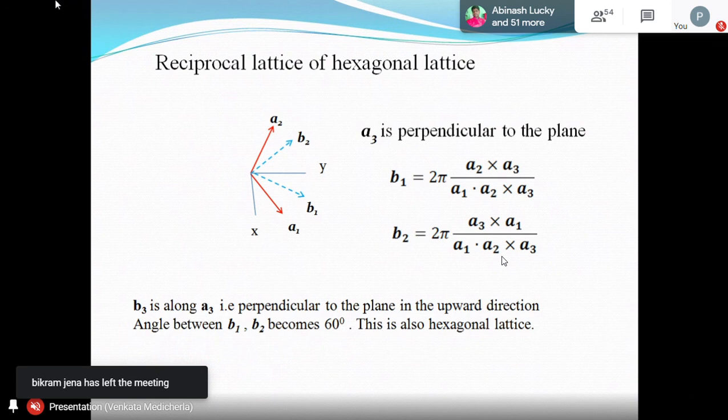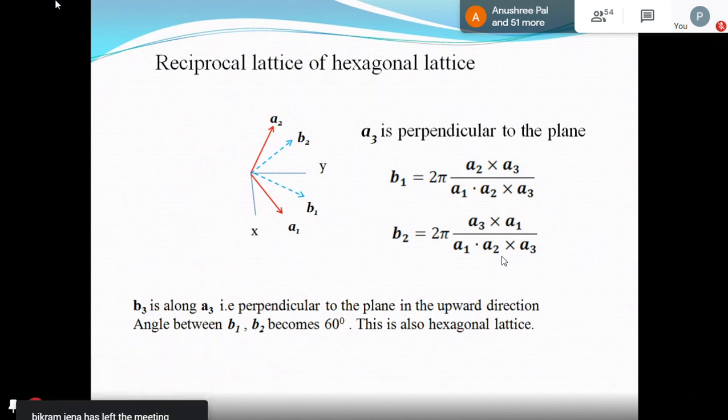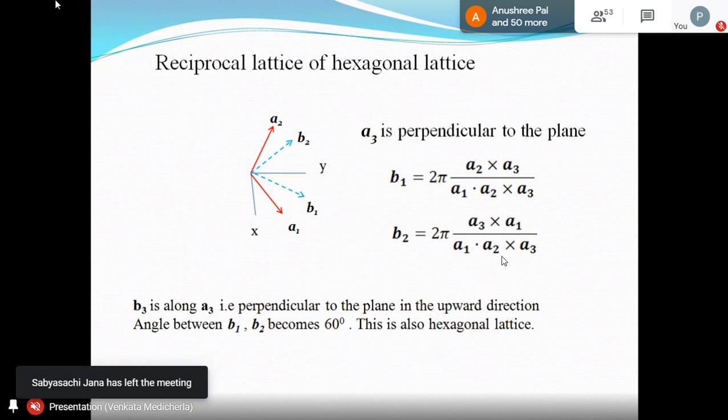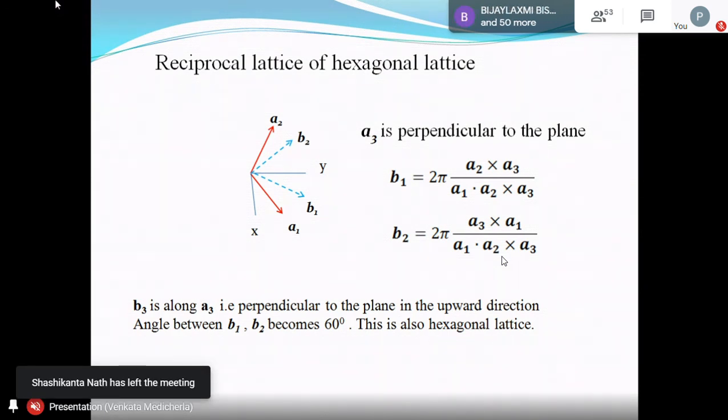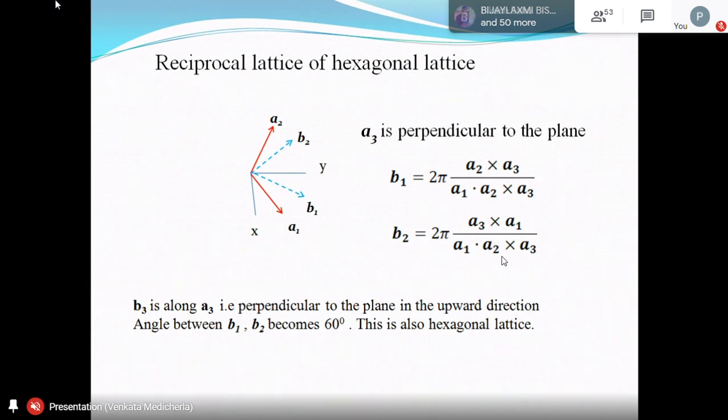Now, if I want to find B1, what should I do? B1 is equal to 2 pi into A2 cross A3 by A1 dot A2 cross A3. The direction is given by A2 cross A3. A3 is perpendicular to the plane, perpendicular to the screen.